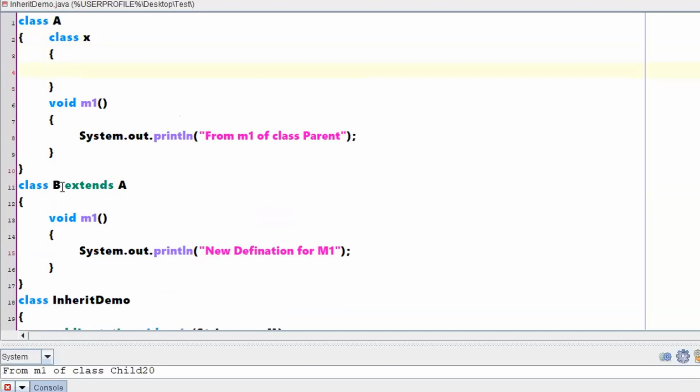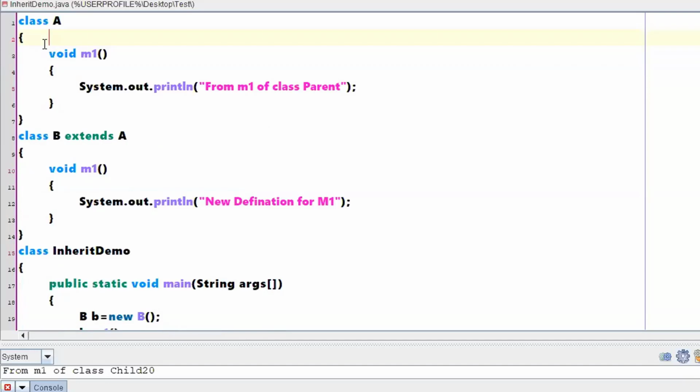I can extend a class B. So I can say class B extends class A. When I'm saying it is extending class A, it will have all the properties of class A within class B. So it is possible, no problem in that. But that is a rare kind of requirement. Generally the concept of nested classes itself is a rare requirement. You will not be using nested classes regularly.